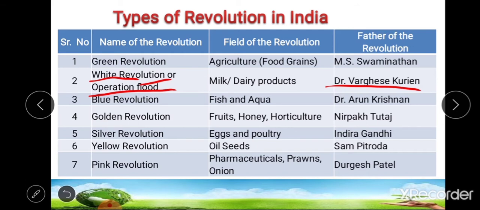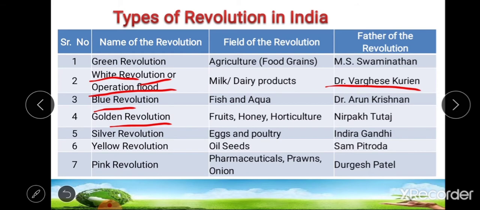Then third type of revolution is blue revolution. This blue revolution was done in the field of fish and aquaculture, and the father of blue revolution was Dr. Arun Krishnan. The period during 1973. Fourth type of revolution is golden revolution.